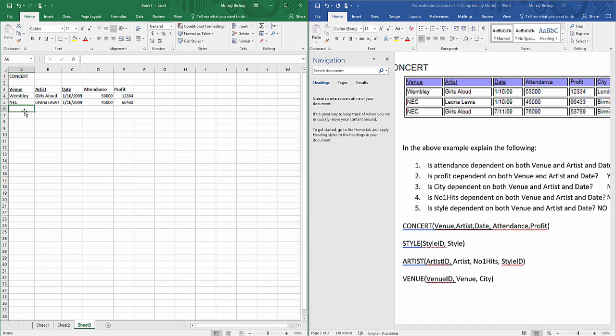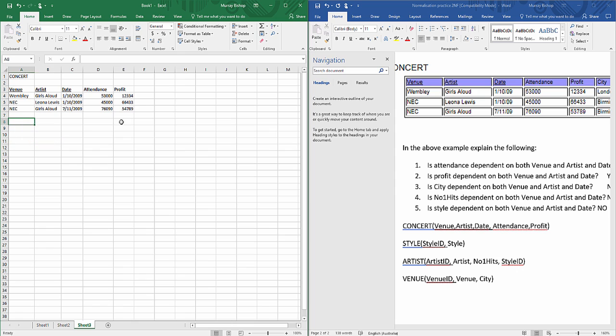Last one, NEC, Girls Aloud. 7/11/09. 590 and 53789. Cool. So that's our first table done.